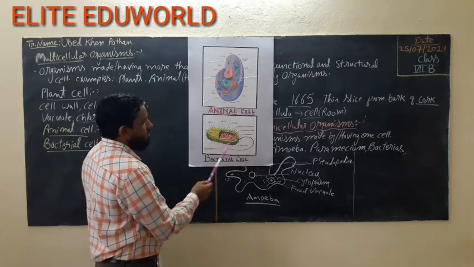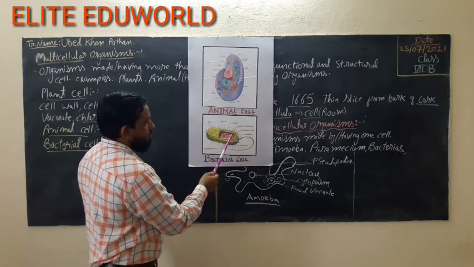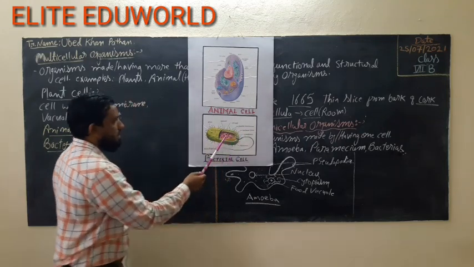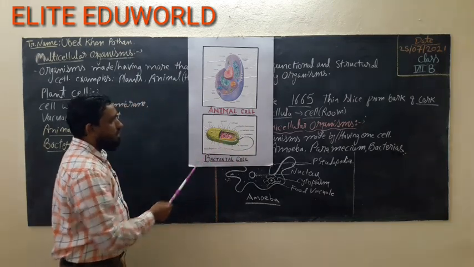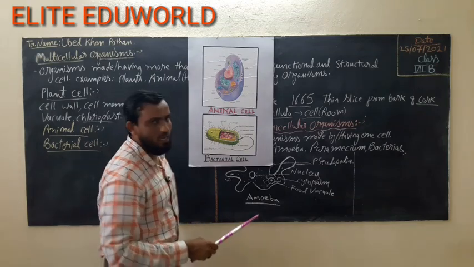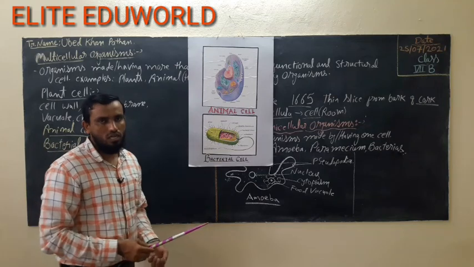Then it has the plasma membrane inside the cell wall like a plant, and then it has the cytoplasm. This is the genetic material called nucleoid. Then for movement it has the flagellum, with the help of which it can move. So just remember this diagram for the bacterial cell.